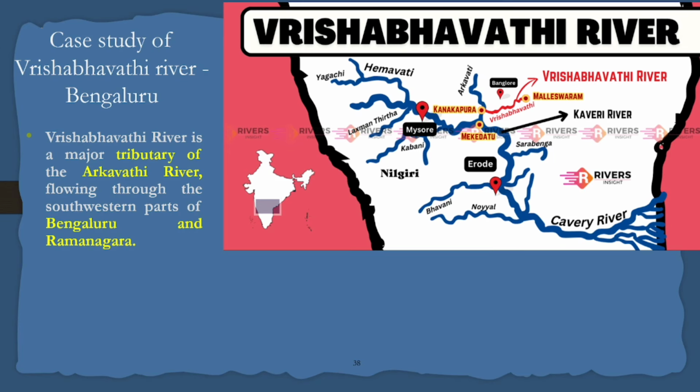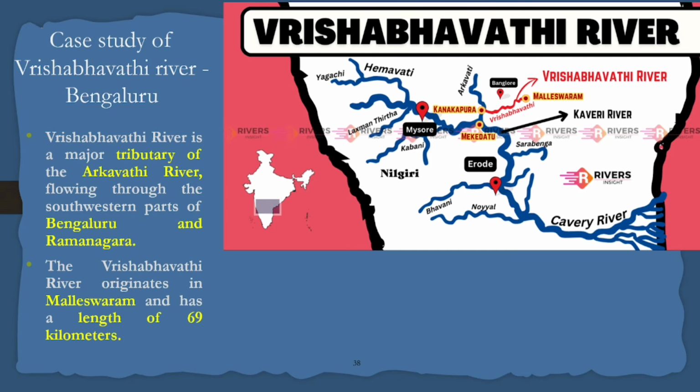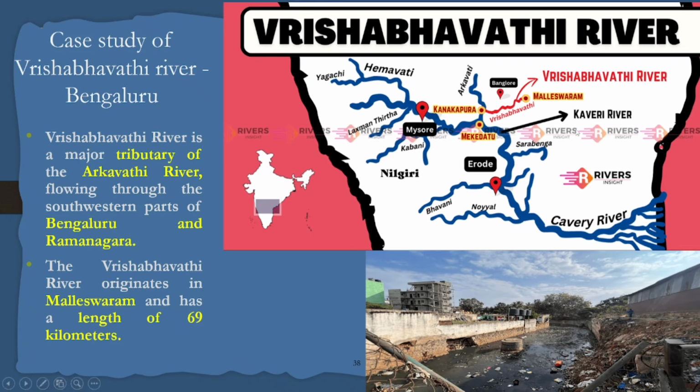Now let me give an example of Rishabodhi case study. So far I have discussed regarding surface water pollution. You can see here the Rishabodhi river starts from Bengaluru and it ends at the Ramnagara. It is having a distance of 69 kilometers. Rishabodhi river is a tributary of Arkavati river here. And this has been polluted like this. Throughout the Bangalore, throughout the city, you have this kind of water flow.